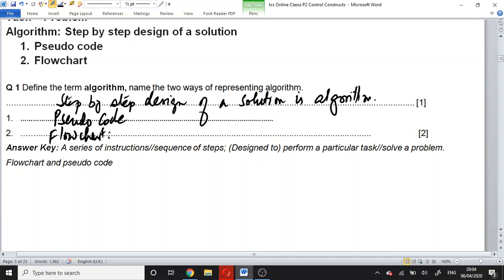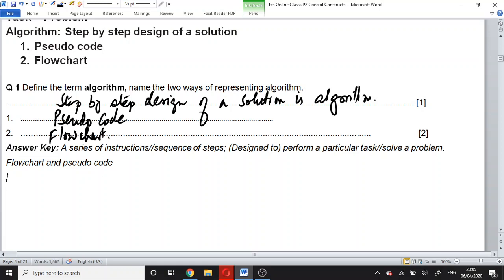For example, we are asked to calculate the profit of a shop. Firstly we need to input some data. Data means raw facts and figures which are required to solve a problem. Here we need at least two data items. Number one, the revenue of the shop.